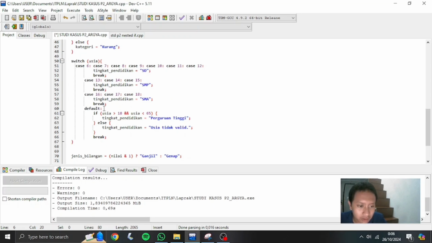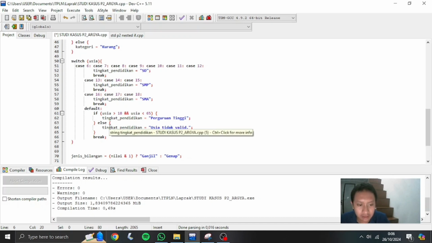And for the default, other than the cases: if the age does not match any of the specified cases, the default case will be executed. Now in this one, if the age is greater than 18 but less than 65, it assigns perguruan tinggi, or higher education.